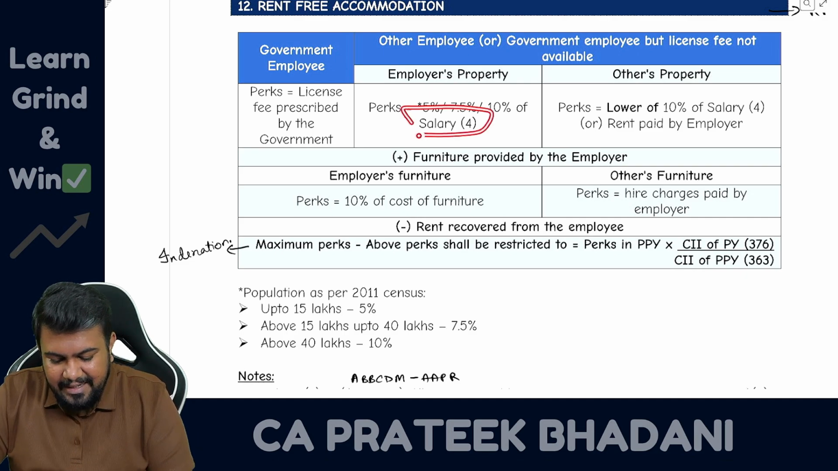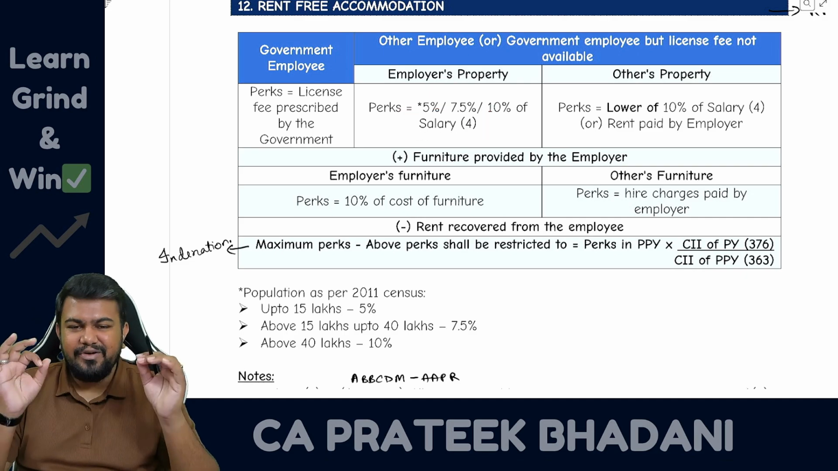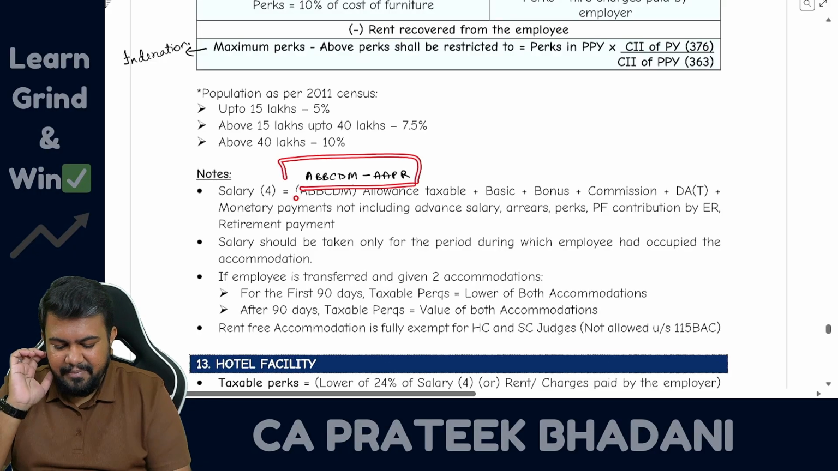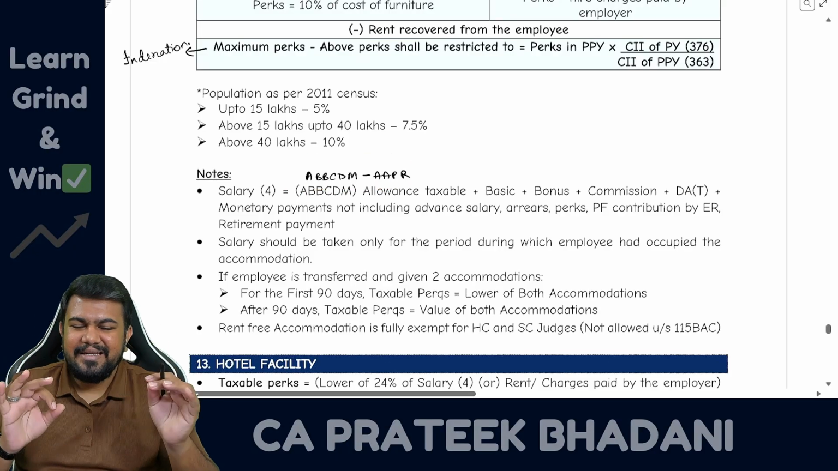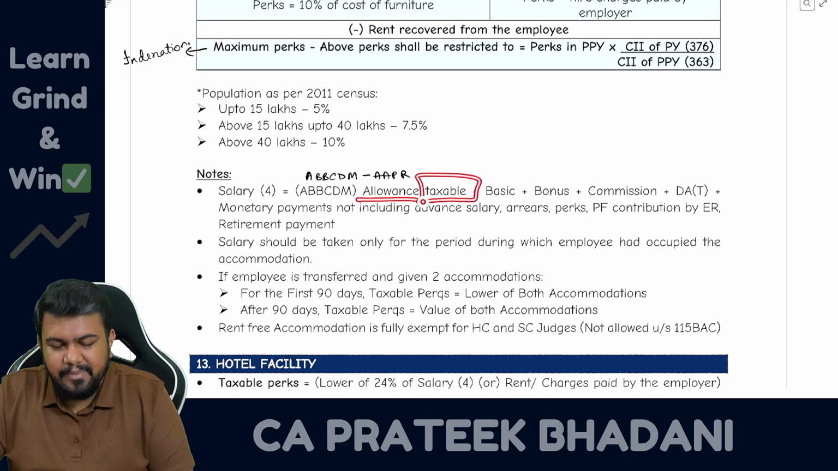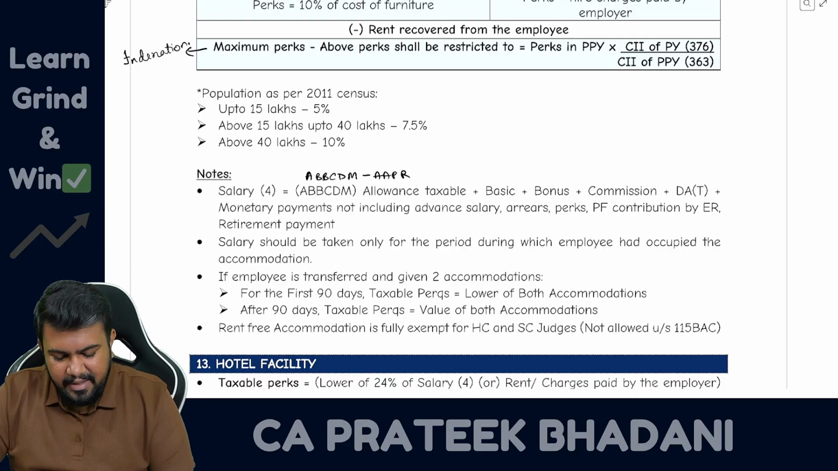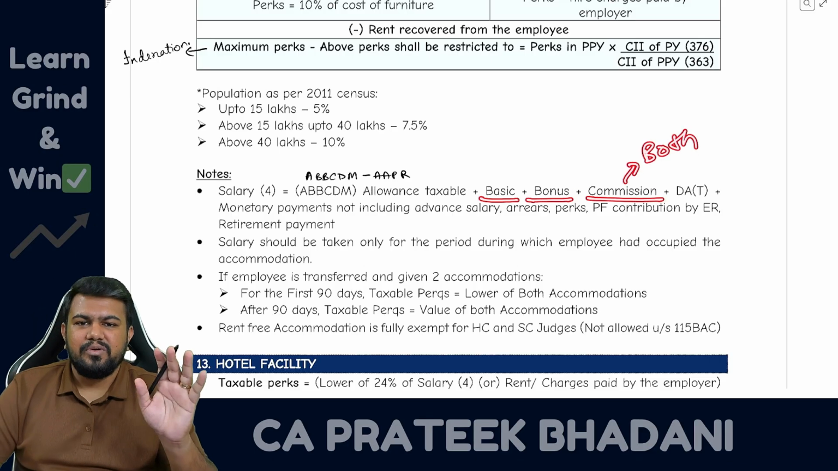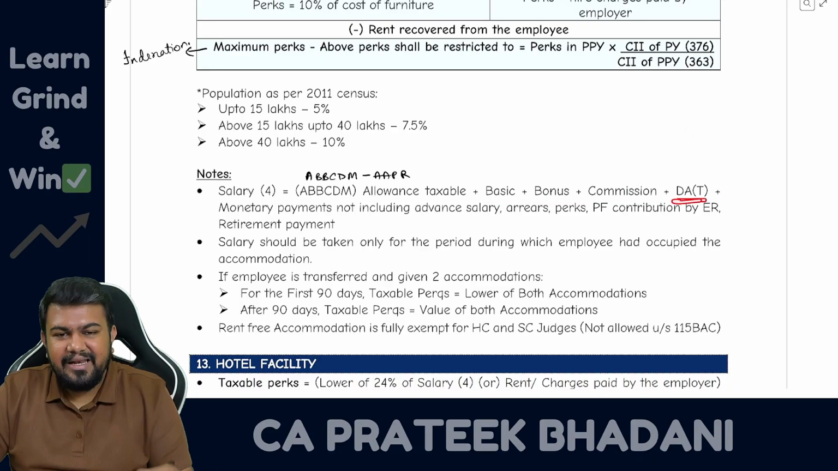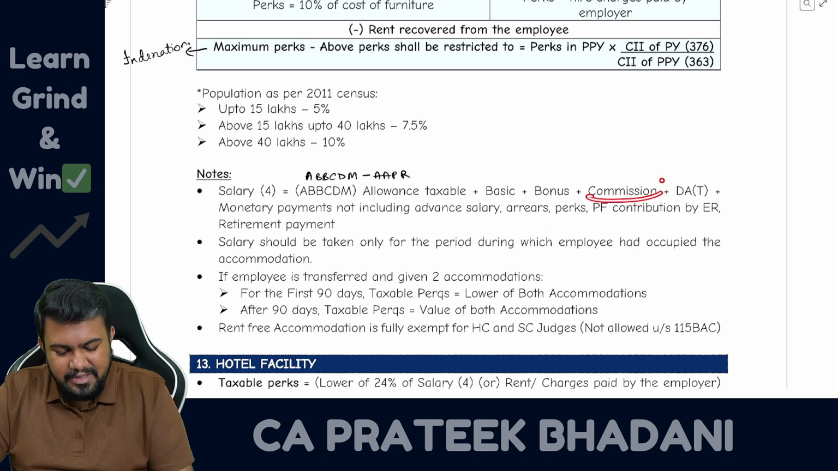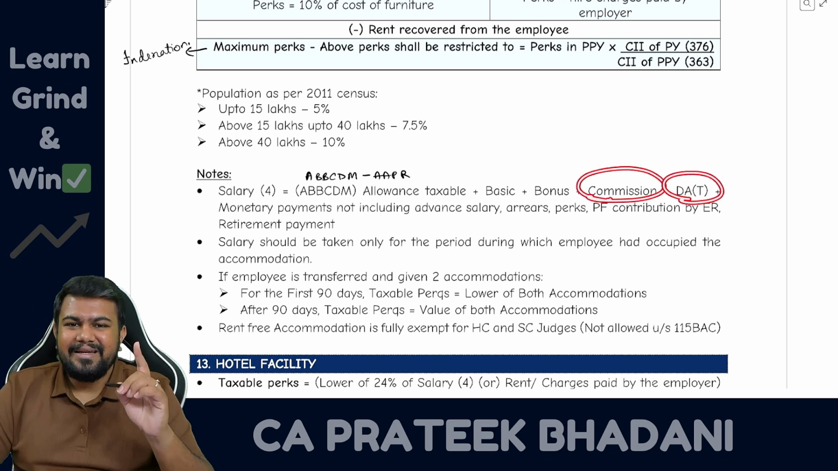And here, what is salary? Here salary is a definition that you have to memorize, and that is ABBCDM minus AAPR. It means take all the allowances that are taxable, then basic salary, bonus, commission. Here you have to take both commission, turnover and other than turnover; there is no differentiation. But in dearness allowance, you have to take only DA in terms. So commission means all the commission, but DA means only the DA in terms.